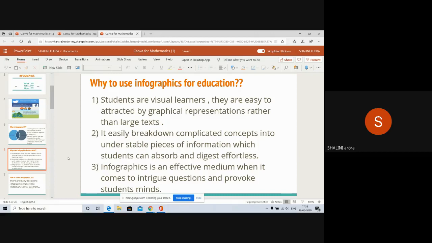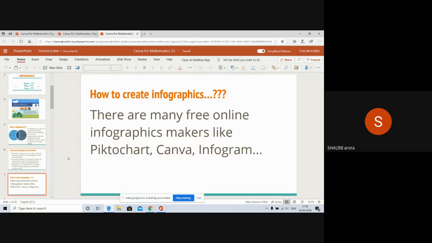Using infographics, we can break down complicated concepts into understandable pieces of information which students can absorb and digest very effortlessly. Infographics is an effective medium to intrigue and provoke students' minds. They will be very curious to know what this is, ma'am, and how you have made it, because it will contain so many things, many shapes. So how to create infographics? This is very easy to create. There are many free online infographic makers like PictoChart, Canva, and Infogram.